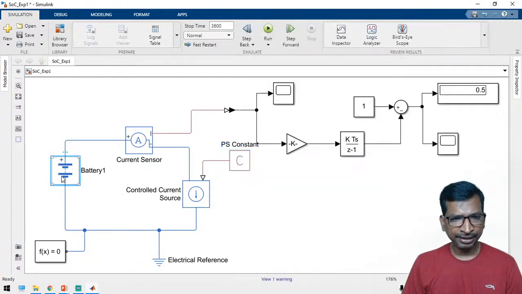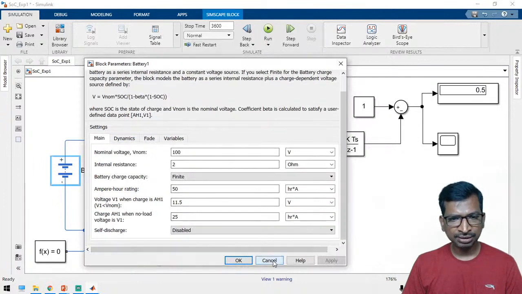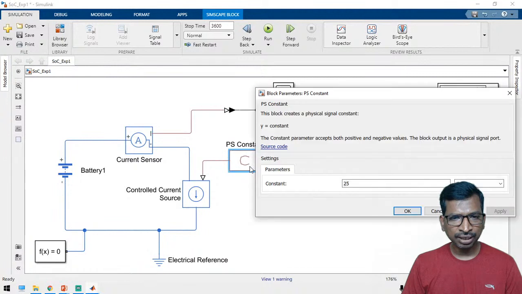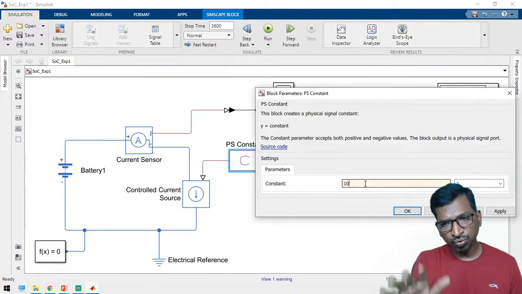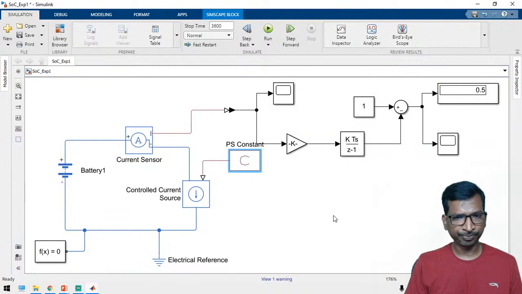So these are the battery parameters, and I have connected a simple current sensor, and this is the current controlled source. Whatever value you apply here will be continuously drawn. Suppose if you apply 10 ampere, then it will draw only 10 ampere. If it is 50 ampere, then it will draw 50 ampere. So like that I have calculated 25 ampere, right?